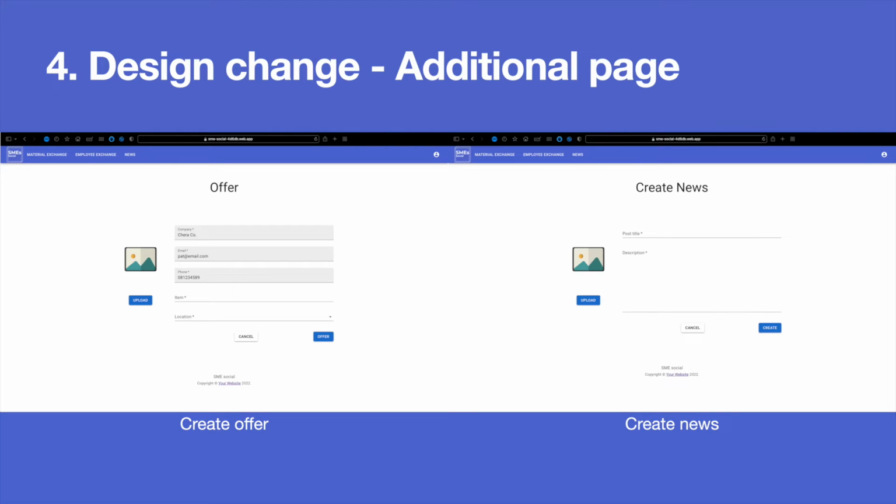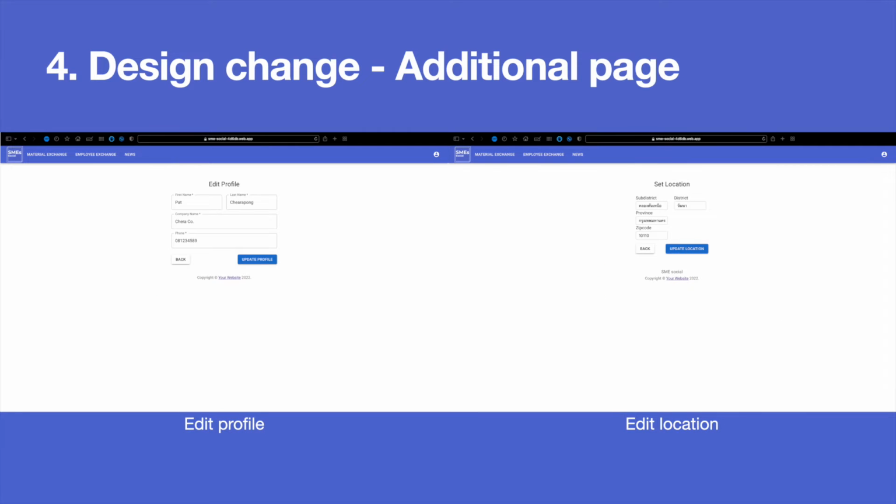The additional pages. On the left, creating the offer: users that are logged in can access this page to reply to the offer for the material exchange. On the right, creating the news: to create news for the news section, only an admin can access this page. On the left, the edit profile page. Users that are logged in can edit their profile, following the first name, last name, company name, and phone number. On the right is set the locations.